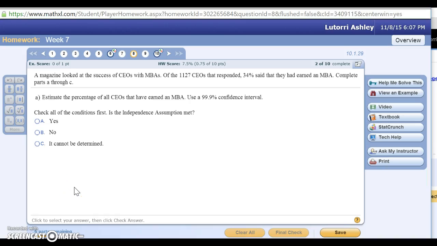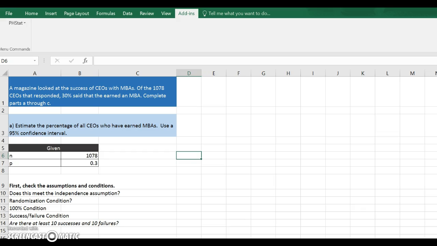Hello, today we're going to look at week 7, question number 8. I've already had the problem set up in an Excel book because that's just the way that's easiest for me to proceed, and what I like to do when I'm first tackling this type of problem.